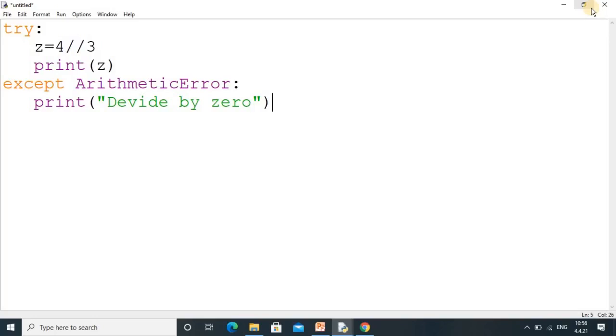So if the exception occurs, then the except block will run and show the message divide by 0. And then I will take a finally block, with a print statement showing the message "it is always executed".